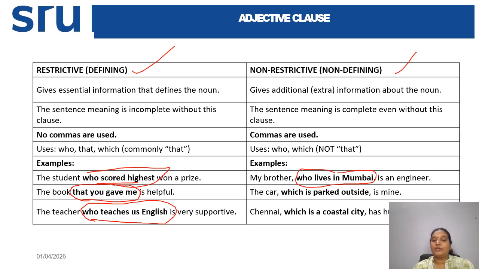So here also, the car is mine. The car is mine is good enough, but you are giving additional information like which is parked outside. So in this sentence, this is giving additional information. In this manner you can see the difference between restrictive and non-restrictive adjective clauses.